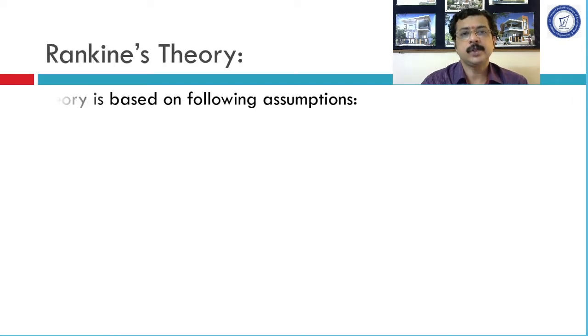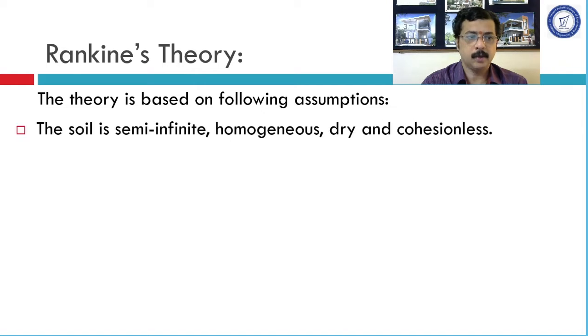Rankine's theory is based on few assumptions. We will see these assumptions one by one. The first assumption is the soil is semi-infinite, homogeneous, dry and cohesionless. For the simplicity in the calculation of lateral earth pressure, the soil has been considered dry and cohesionless. But its further application and modification has been done for applying the same concept to cohesive soil, so also by considering the water table. So for water table consideration and for cohesive soil, what is the approach to find out lateral earth pressure, that part also we will be observing.